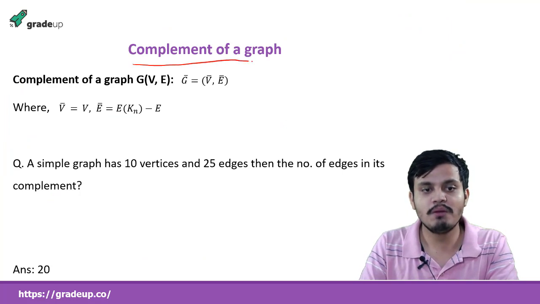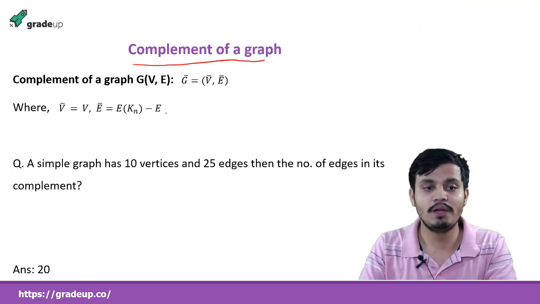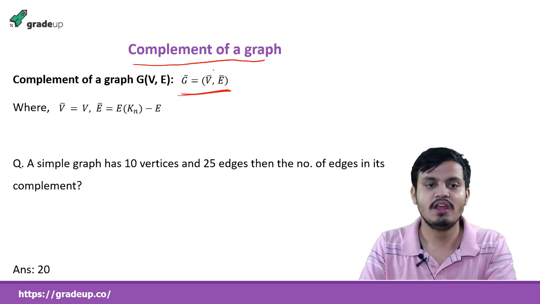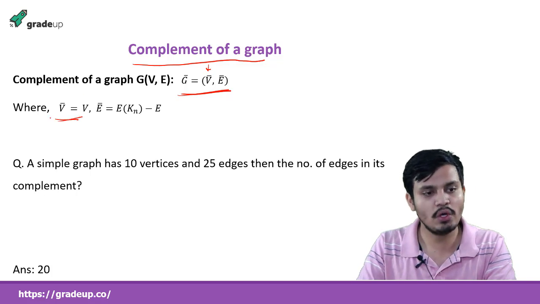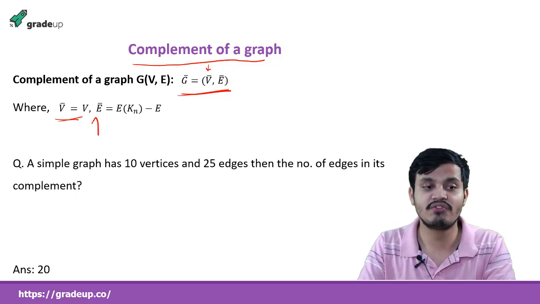Now we'll see complement of a graph. What do you mean by complement of a graph? So we represent complement like this, where V complement is equal to V. This is equal to V. But E is different. E complement is different. How is it different?